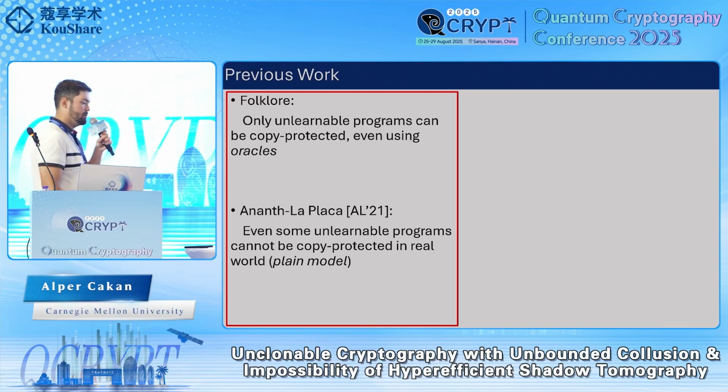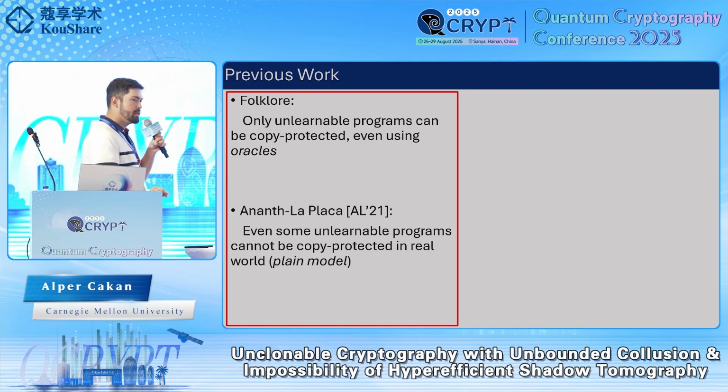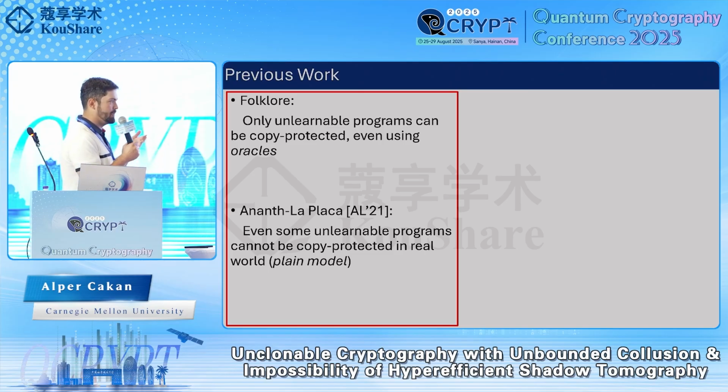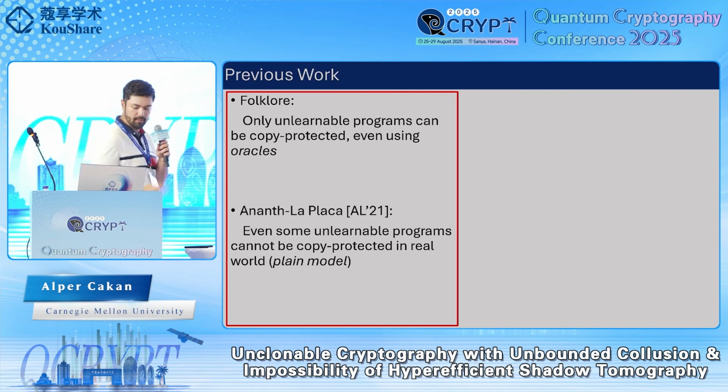So let me also talk a bit about the previous work. On the impossibility side, it's a folklore result. It's a very trivial result to show that only unlearnable programs or software can be copy protected, even using quantum resources. Because if some program can be learned fully just by evaluating it on various inputs, the quantum state doesn't help you, because just by correctness, you can still learn the full program just by interacting.